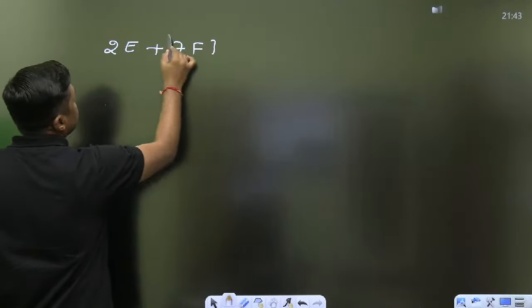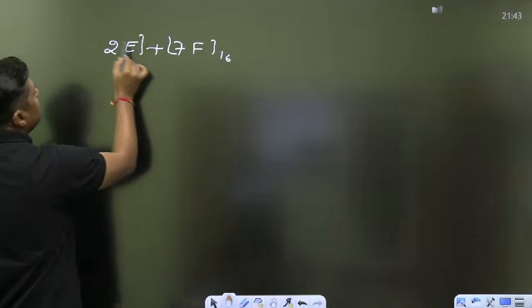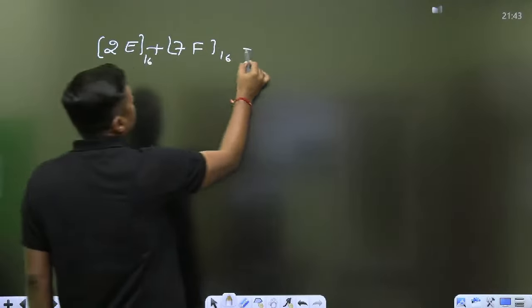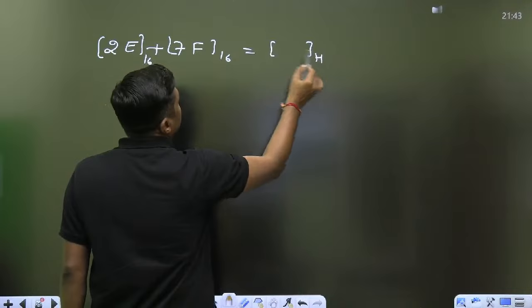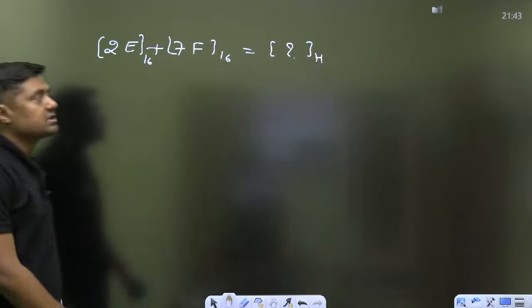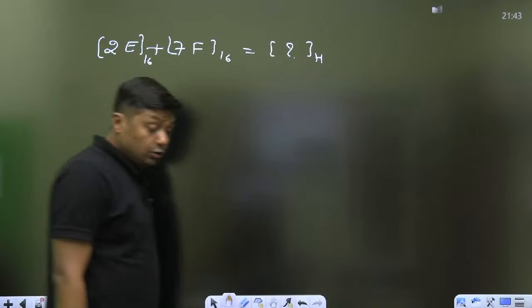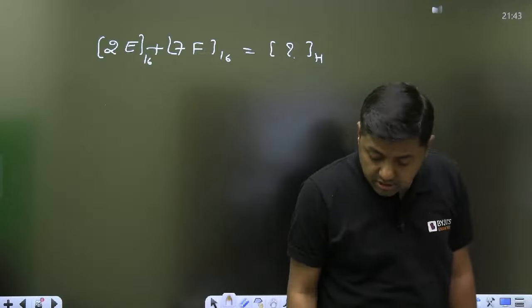It is in hexadecimal. What is the result in hexa? H, that is for 16 we can represent H here. And tomorrow, guys, this is a very, very important session.